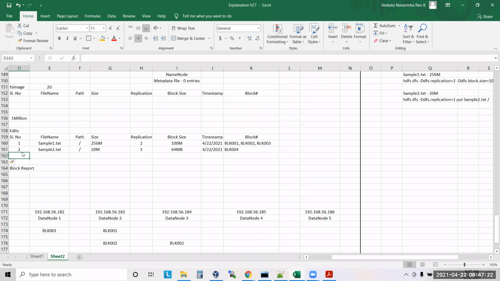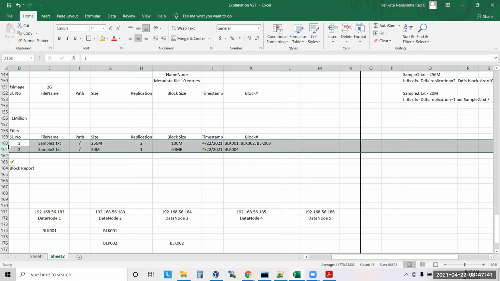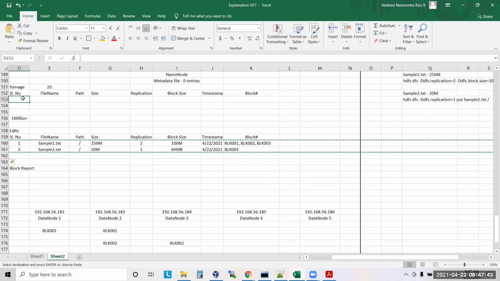Okay, so fine. Every time you write a new file, the metadata of the file will be written into the edit log first. Let's say in 1 hour you have written 100 files. Every 1 hour, we will be merging the content of the edit log into FS image. Understood, sir?